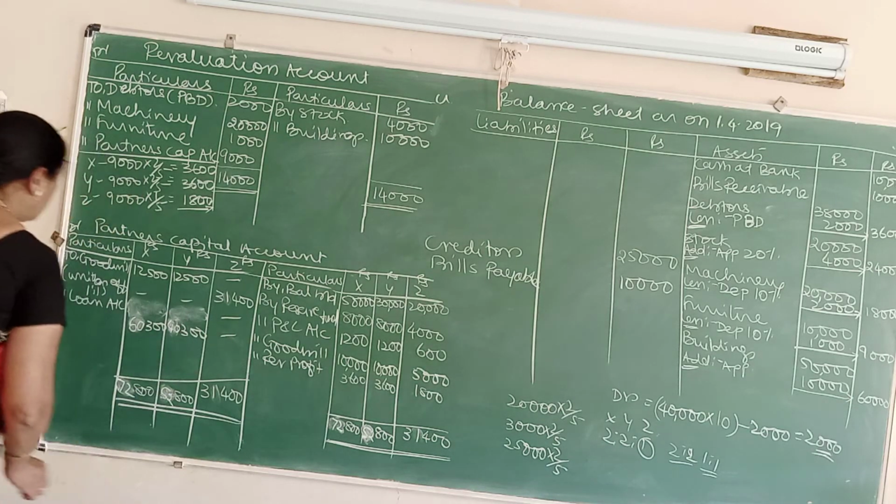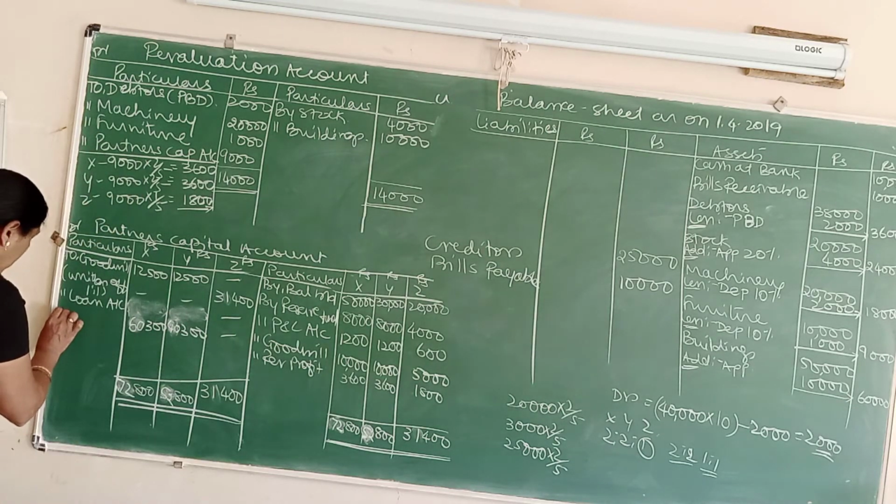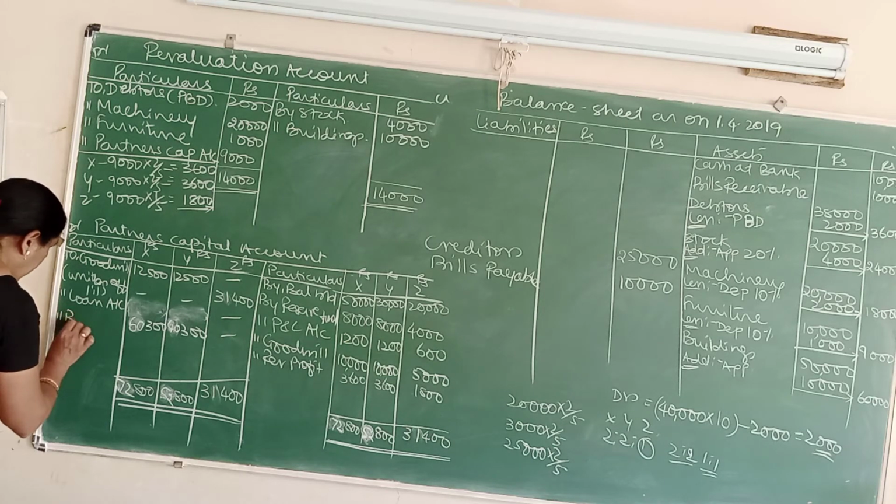And these two partners are going to continue the business, so write it as balance carried down.